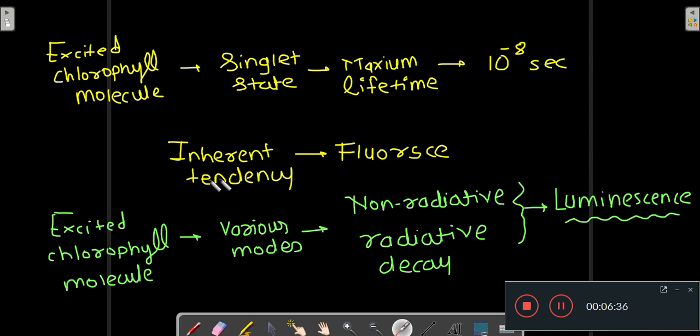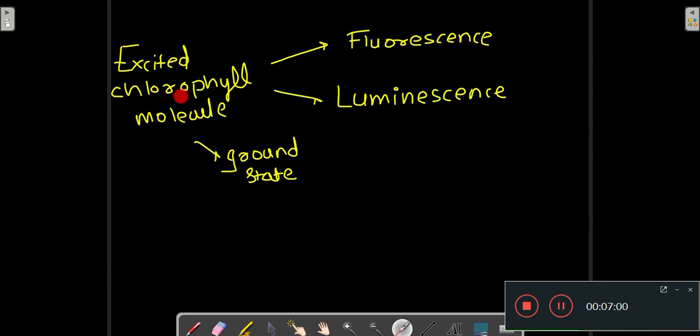The excited chlorophyll molecule can undergo various modes of non-radiative as well as radiative decay, which is known as luminescence. So this excited chlorophyll molecule can come to the ground state by showing fluorescence as well as luminescence.